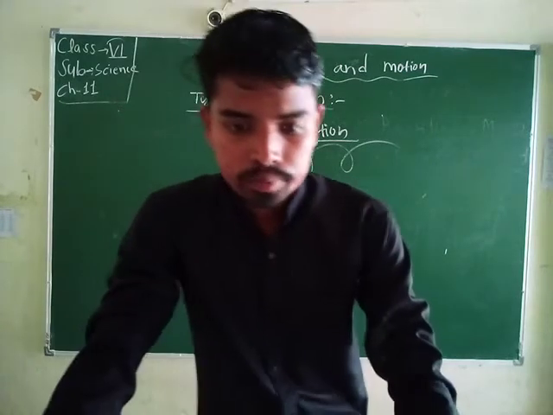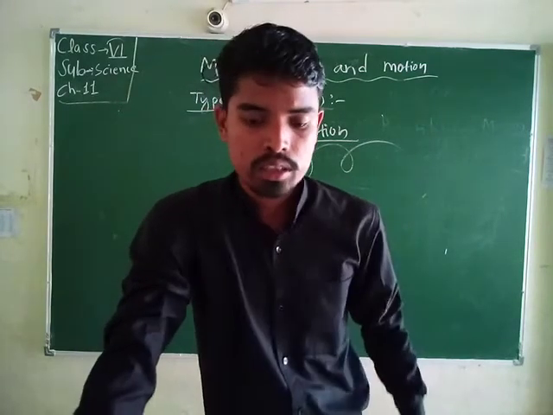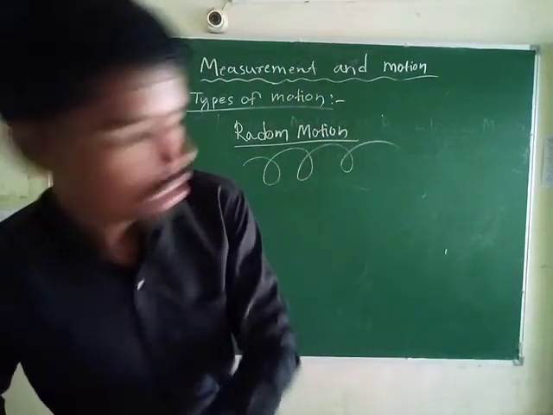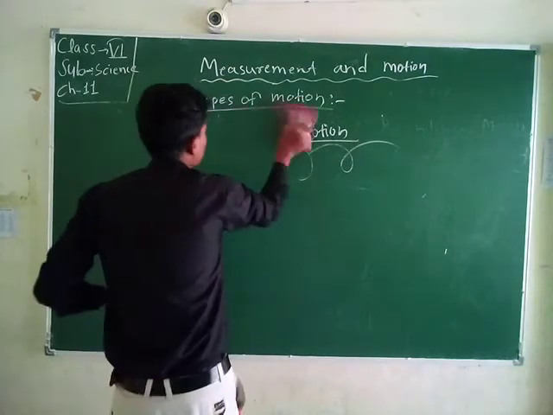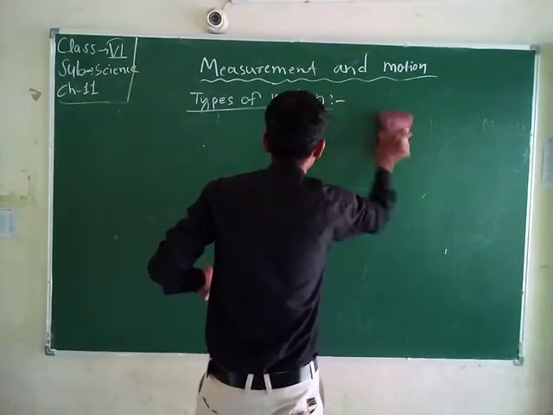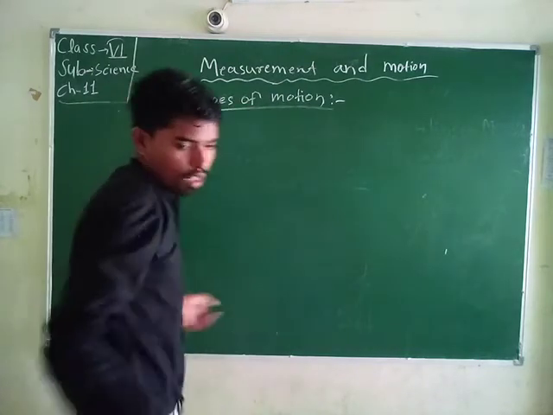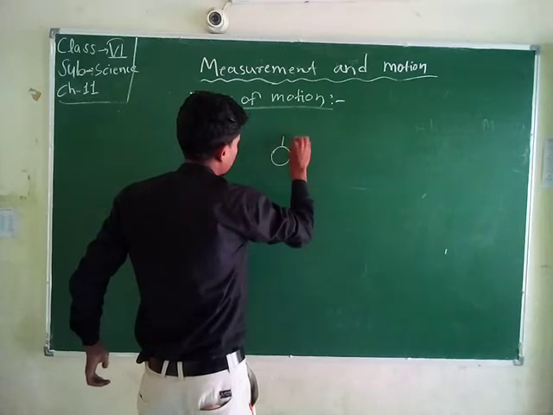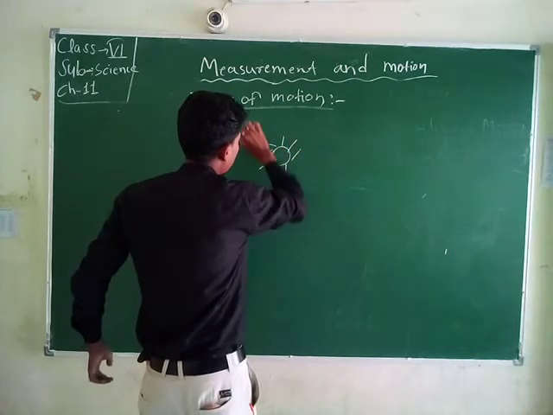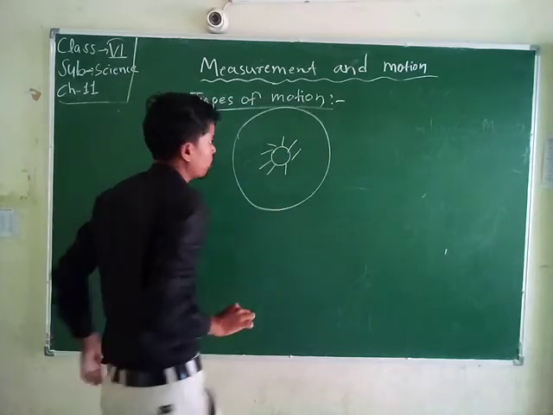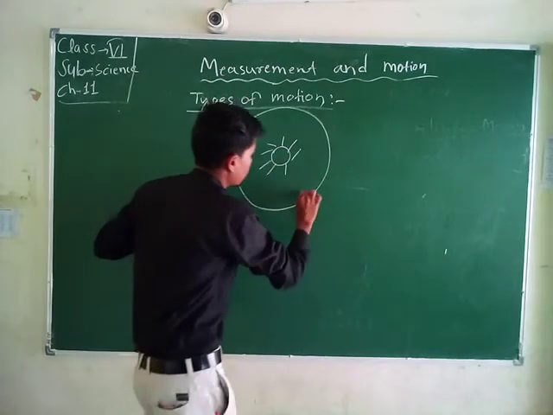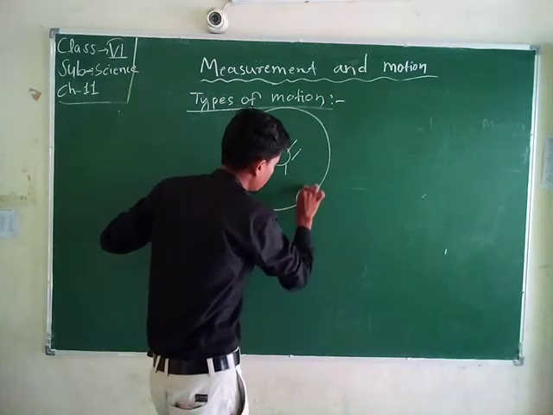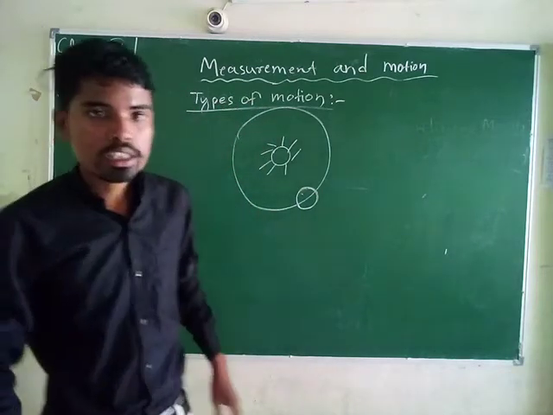Okay, and now we come to different motions at the same time. For example, the earth moves around the sun in a particular orbit, and the earth also moves in rotational motion.